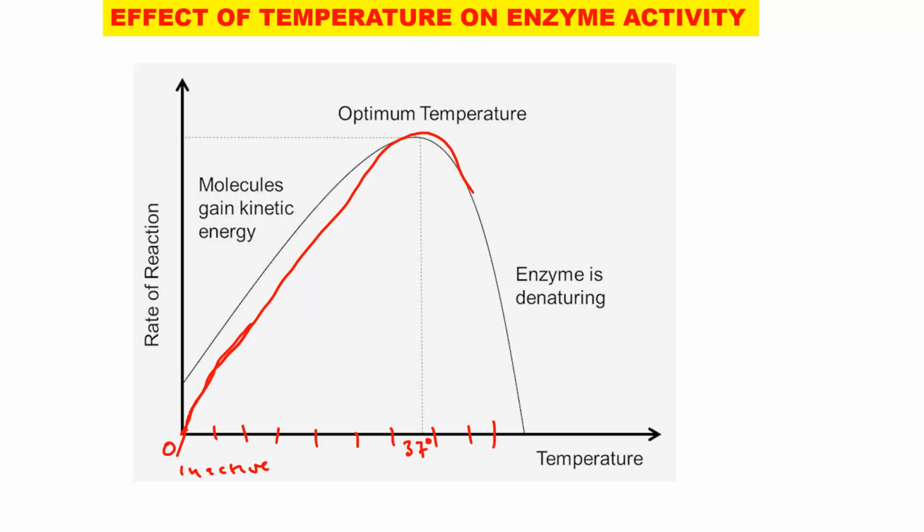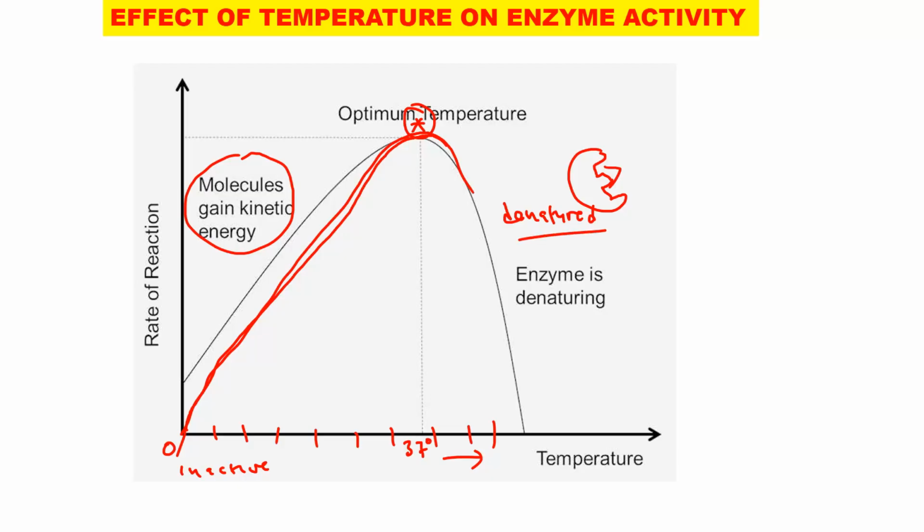It gains kinetic energy and increases the chance of colliding with the substrate, resulting in formation of the enzyme-substrate complex. So here, molecules gain kinetic energy, resulting in the increase in activity or rate of reaction. Then beyond this optimum temperature, if this is 37 degrees, what is happening? The active site of the enzyme has been destroyed, so the substrate can no longer fit. If it can no longer fit, then the reaction cannot occur. So this tends to reduce the rate of reaction. In this case, the enzyme is denatured.